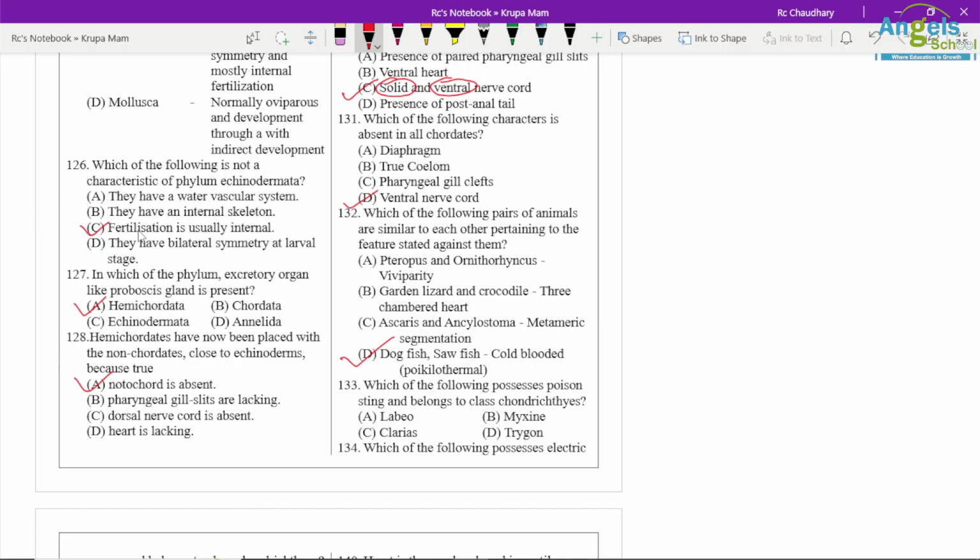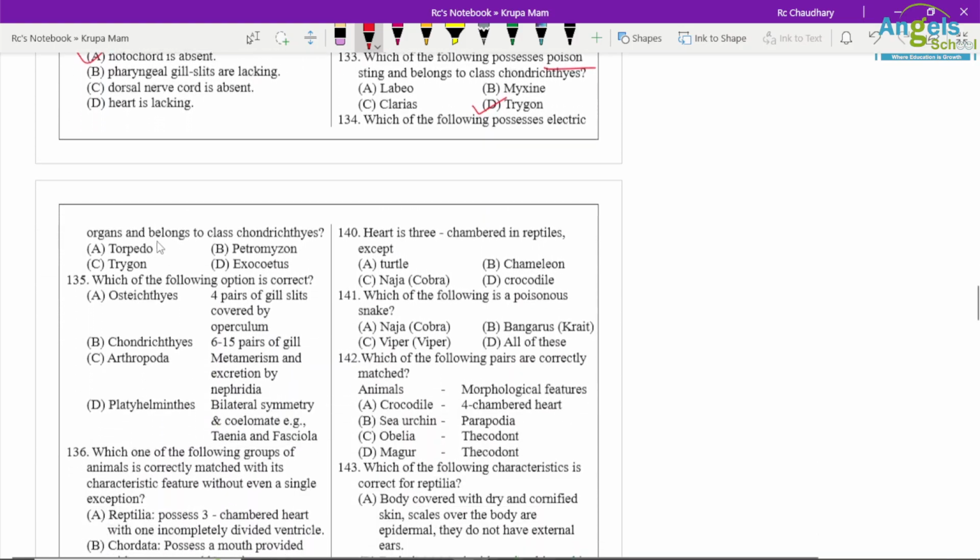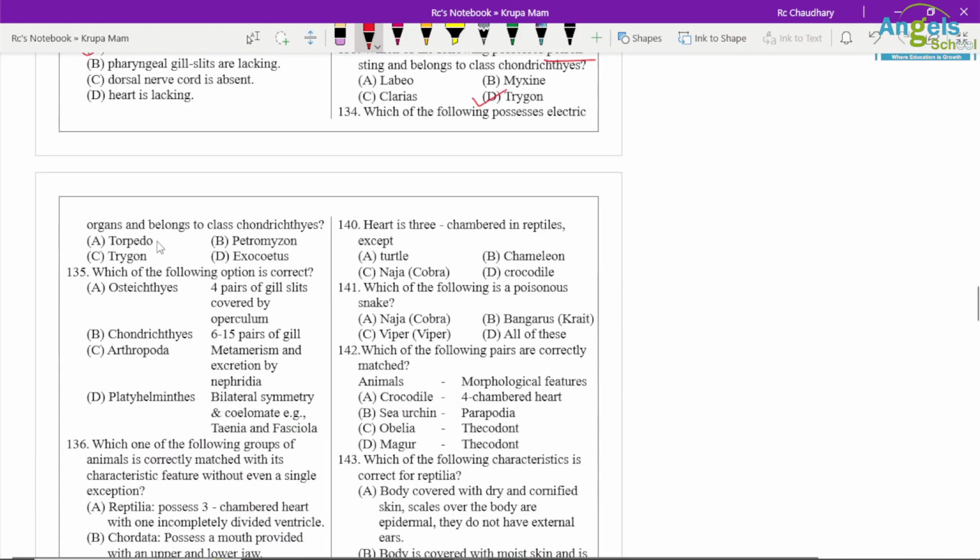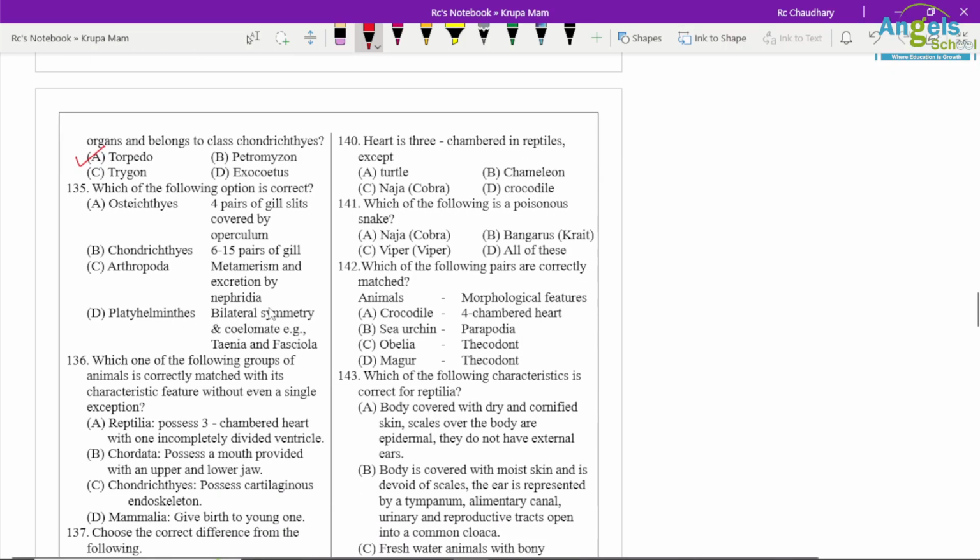Which of the following possesses a poisonous sting? So Trygon is the right option. Which of the following has an electric organ? So Torpedo is the right option. Which of the following options is correct? Ostium, four pairs of gill slits with operculum, this is the only correct option.